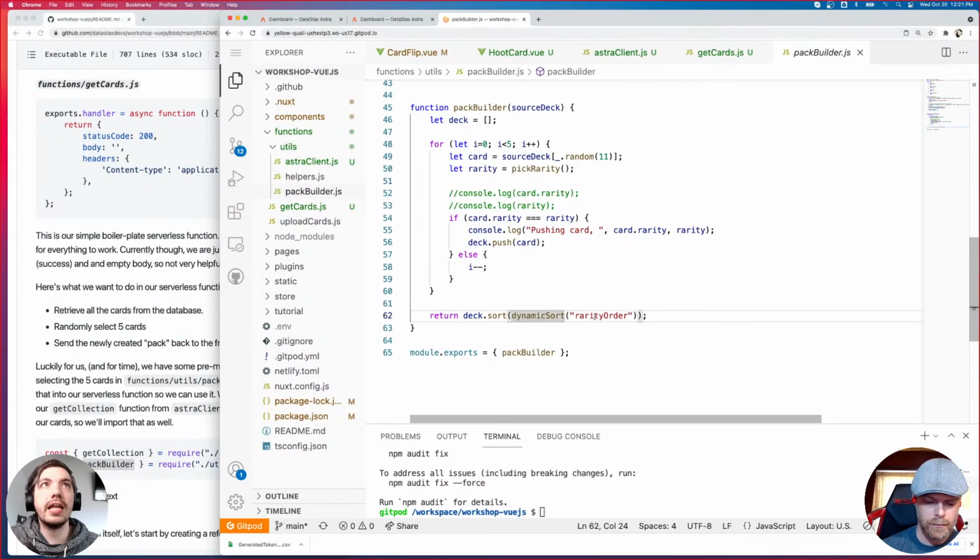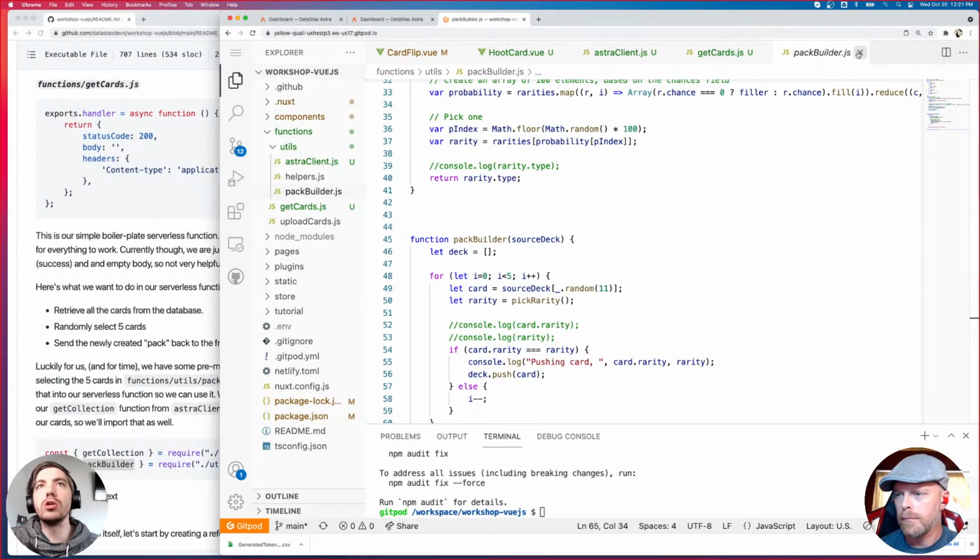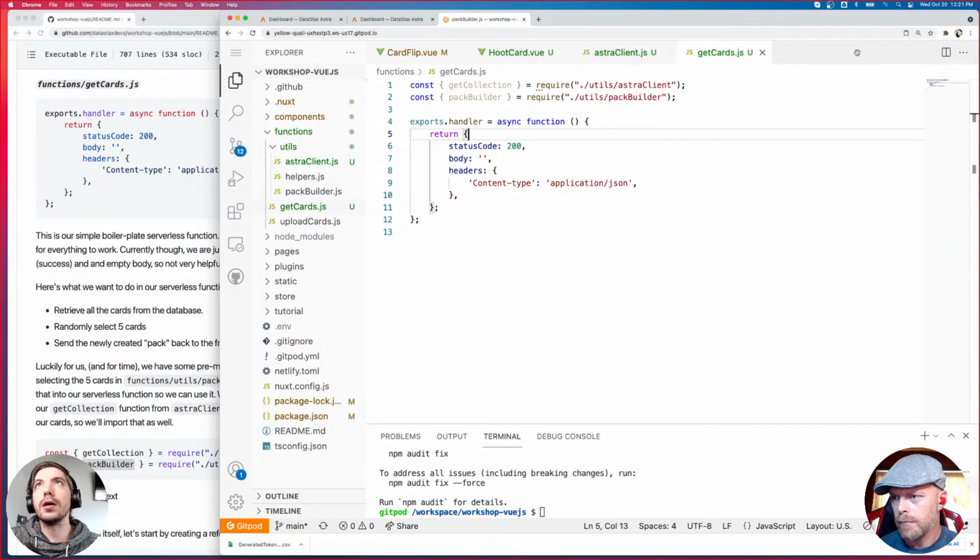And then we're using dynamic sort, which is another helper thing that just orders them in the correct order so that we have common to ultra rare. So that's all the pack builder does. It takes the full selection of cards and randomly selects 5 of them based on rarity and creates a pack out of them. So you can dive deeper into that if you want to know how that works, but just know that it exists already. Okay, so we've imported those 2 things that we need.